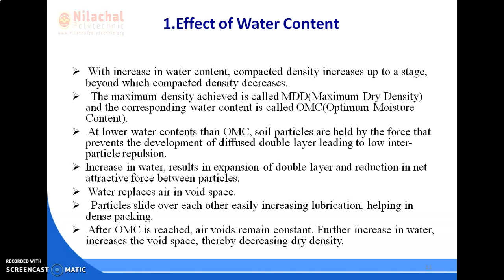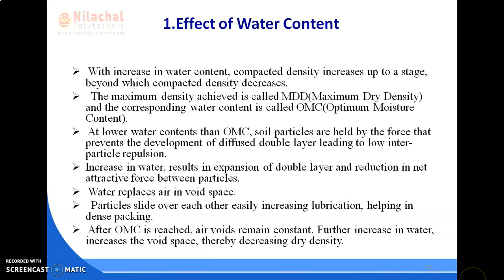With increase in water content, compacted density increases up to a limit. Beyond that limit, the compacted density decreases. The maximum dry density, MDD, and the corresponding water content, called OMC, is what we achieve after compaction. And at lower water content than OMC, soil particles are held by forces that prevent the development of the diffused double layer, leading to low interparticle repulsion.